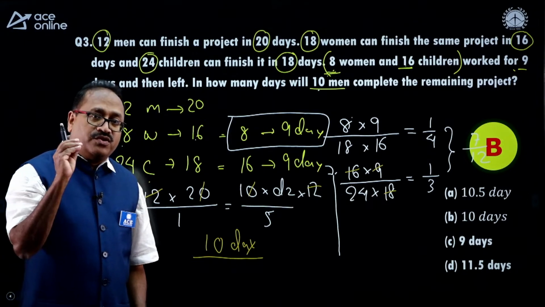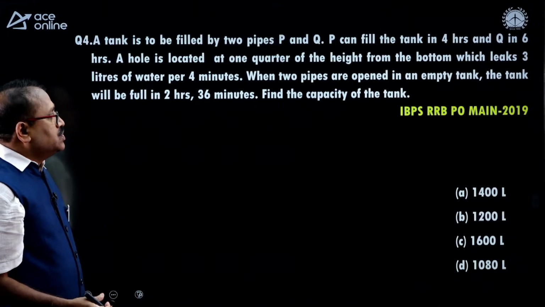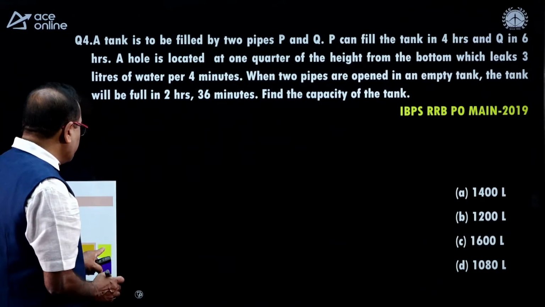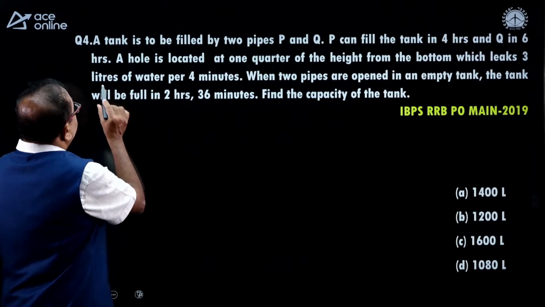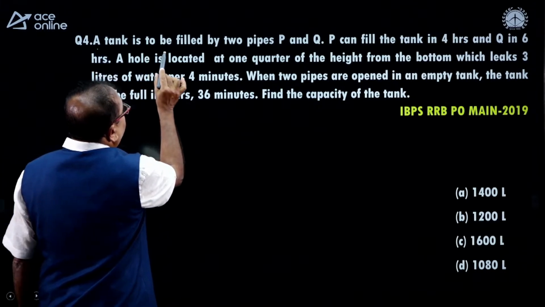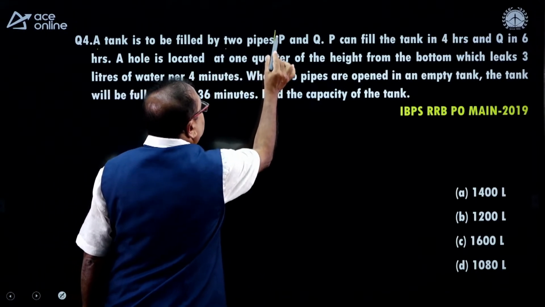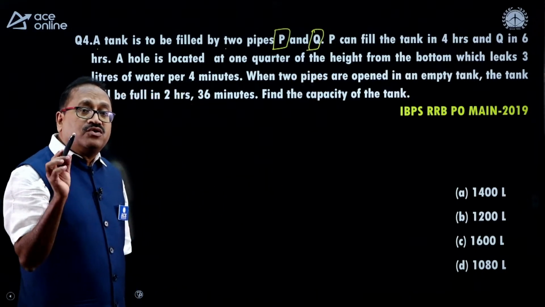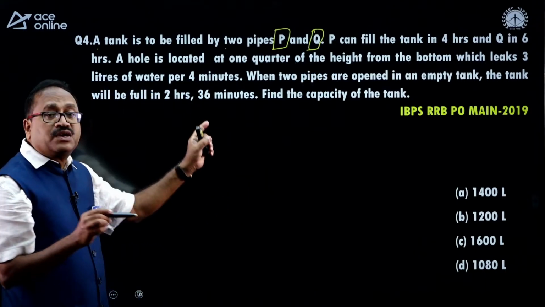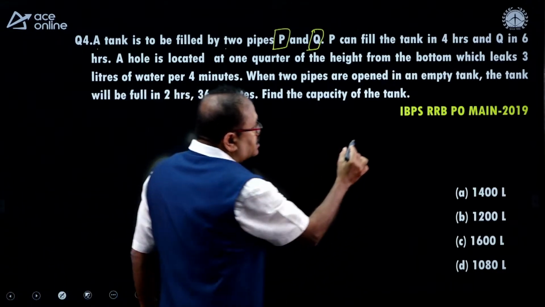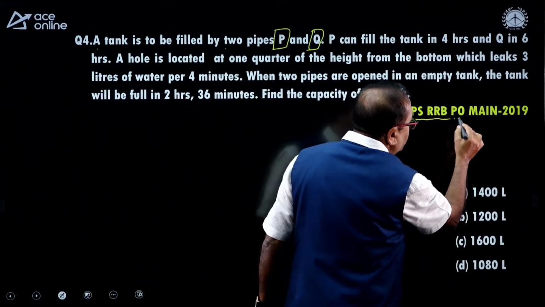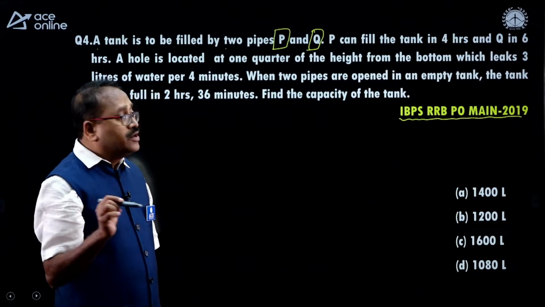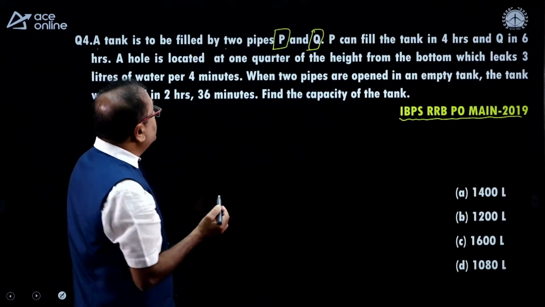Next question on the board is this here. So again I will read the question, and then I will give 30 seconds to my friends who are watching the video. What it says: a tank is to be filled by 2 pipes P and Q. Either you will revise or you are learning, this kind of typical question usually comes in main exams. Can you see that IBPS RRB PO main 2019 paper, this one. And what is special in this question? Why did I pick it up?